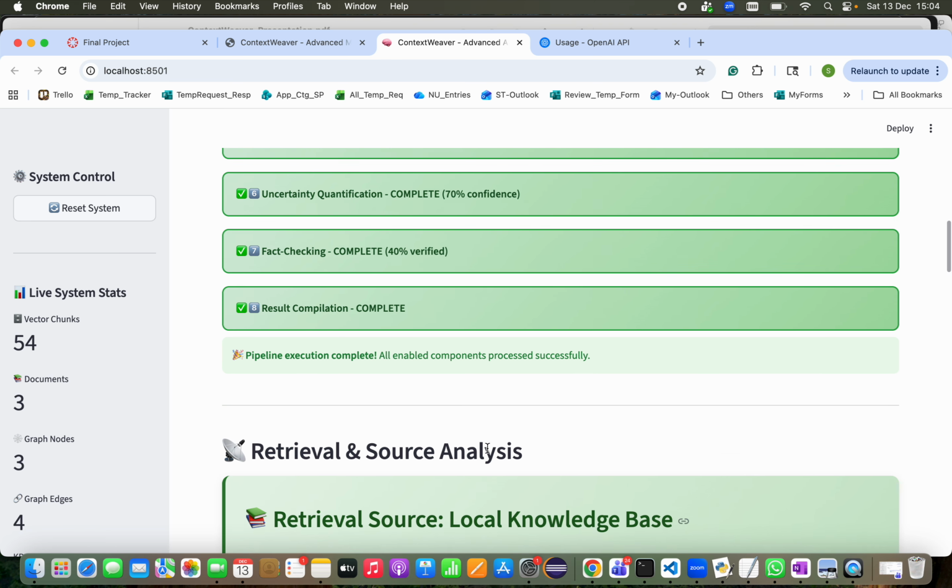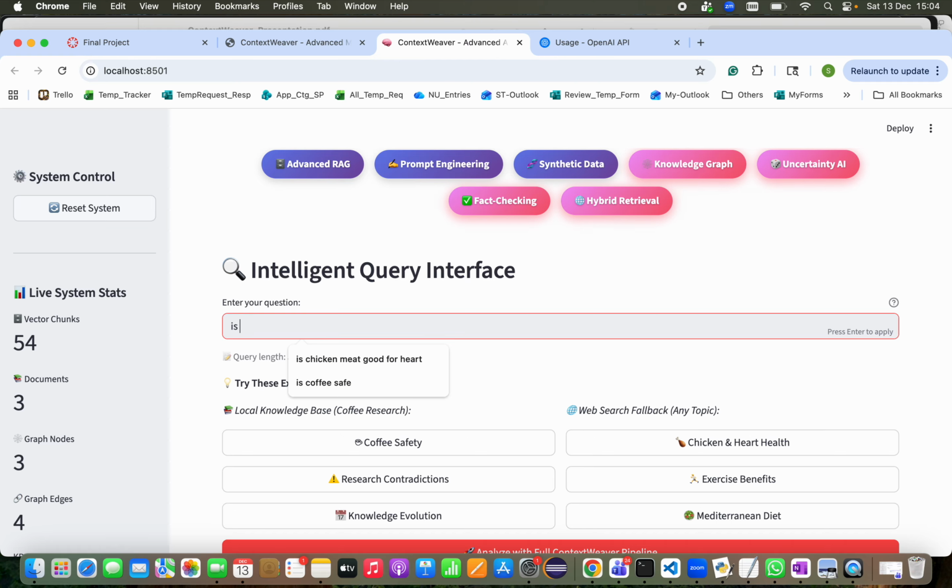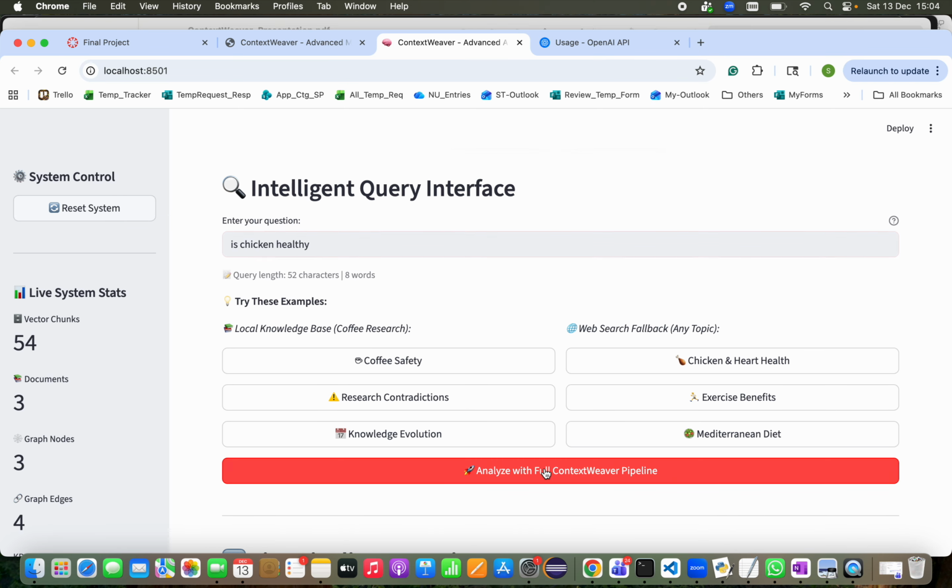Moving on, I will show you another demo where the data is not available in my local file system. For example, I will just ask: is chicken healthy? I will analyze with ContextWeaver again.